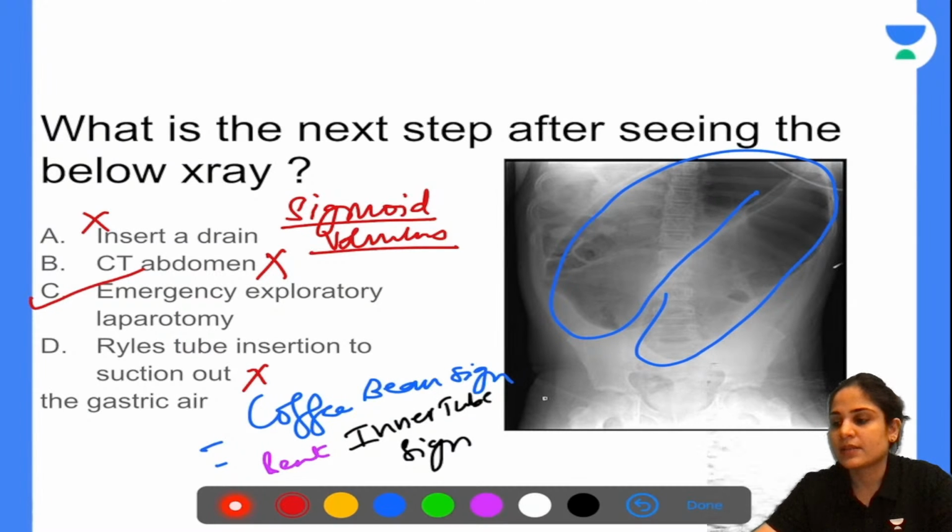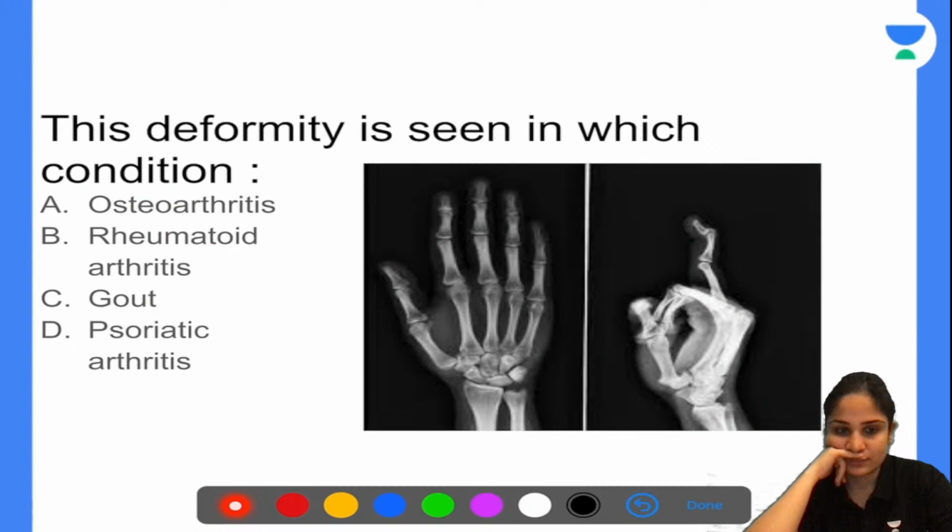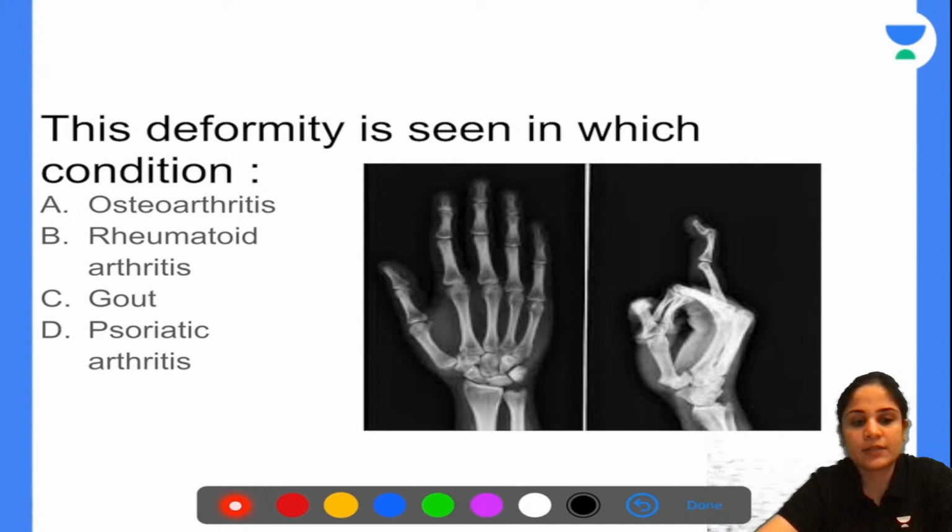Alright. Okay. This deformity is seen in which condition? Osteoarthritis, rheumatoid arthritis, gout or psoriatic arthritis? Tell me quickly, what is the name of this deformity and in which condition is it seen?